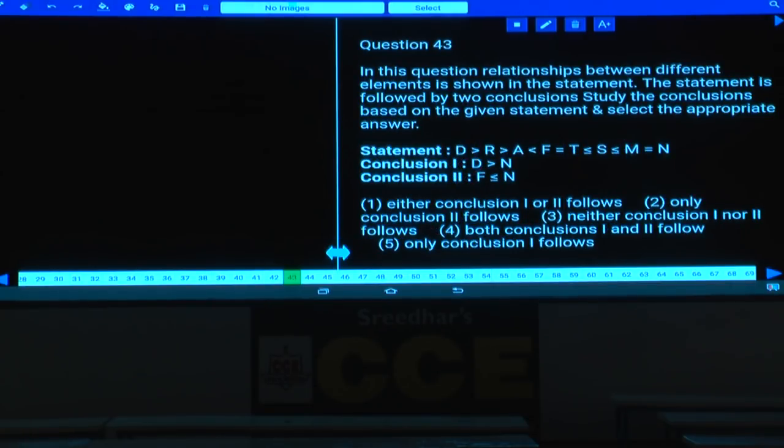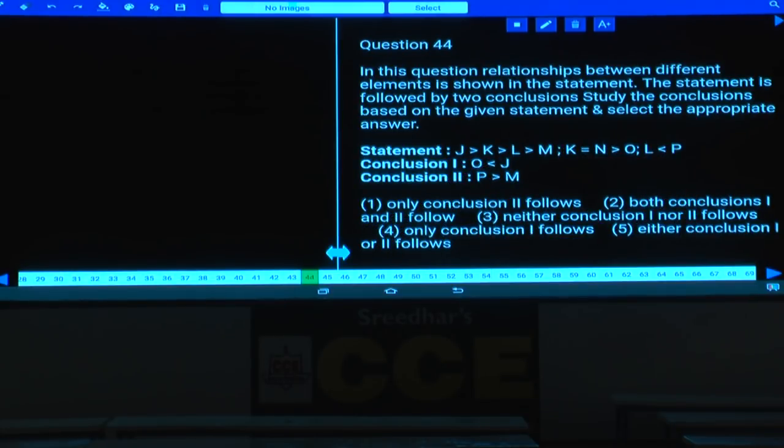Then 43, the relation between D and N. D is here, N is here. Now up to here it is greater than, but whereas here it is lesser than. Two opposite symbols between these two, hence we cannot relate these two. Then second one, F is lesser than or equals to N. Now between F and N, tell me, forget about the equal to, which symbol is common here? Lesser than or equals. F is lesser than or equals to N, definitely true. And that is only conclusion 2 follows, that is choice 2. 43, choice 2.